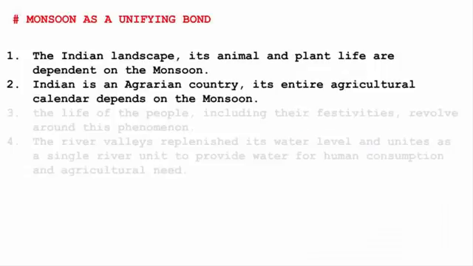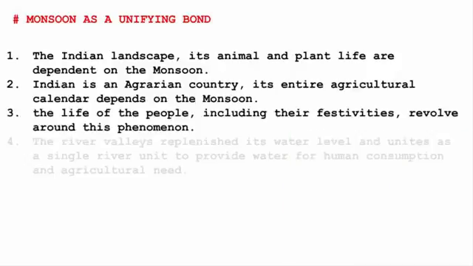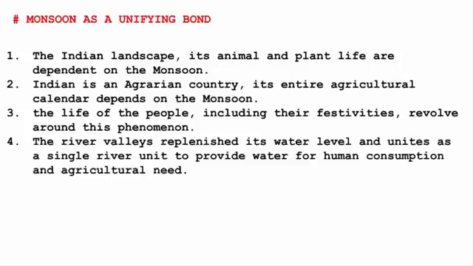And coming to the second point, India is an agrarian country, which means more than 50% of its population is engaged in agriculture. Therefore, the agricultural calendar depends hugely on the monsoon, because if there is not sufficient water, agriculture can get affected. And the third point is that the life of the people, including their festivities, revolves around this phenomenon. And finally, because of the monsoon, our river valleys get replenished. This is very important because many of the peninsular rivers usually rely on rainfall, unlike the Himalayan rivers. So if there is monsoon, it will provide water for human consumption and agricultural needs. So these are some of the points that come under the topic monsoon as a unifying bond.